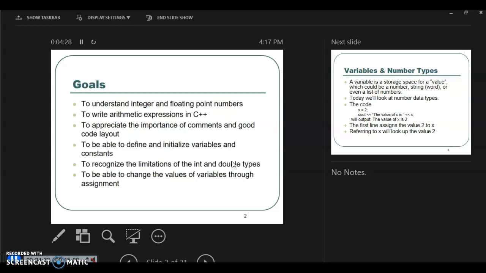To be able to define initialized variables, so define an initialized variable, recognize limitations of the integer and double types. And then to be able to change the values of variables through assignment, meaning something like this. This is by assignment. Alrighty.